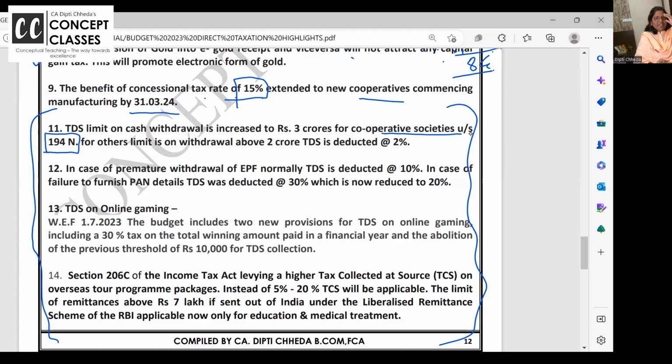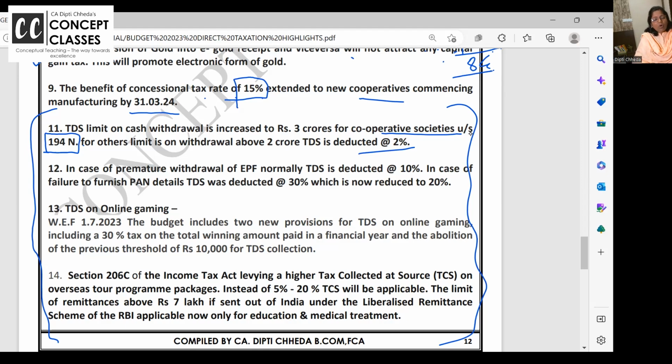194N says, see, we are moving towards digital currency. They're saying use GPay, Paytm, Google Pay, debit card. पैसे cash चाहिए क्यों? The government is saying, if you withdraw from your own bank account cash above 2 crores, whatever is the withdrawal above 2 crore, on that TDS is deducted at 2%. This is normal provision of 194N started from last year. Once again, I am repeating, if I have withdrawn 2 crore 10 lakhs, up to 2 crore, no problem. On 10 lakhs, my own money, if I withdraw from bank will deduct TDS.